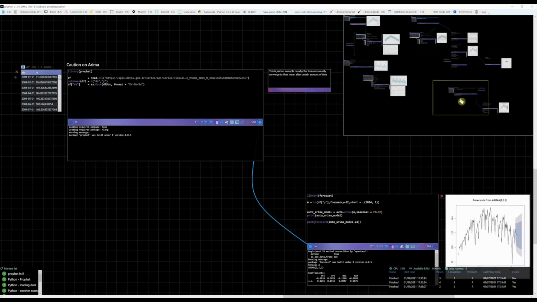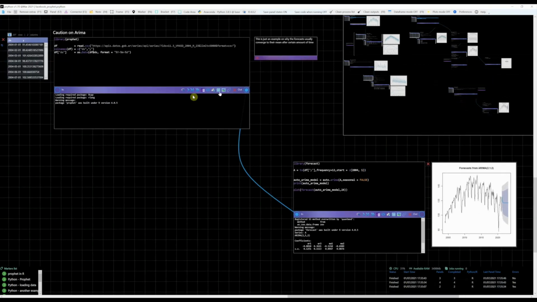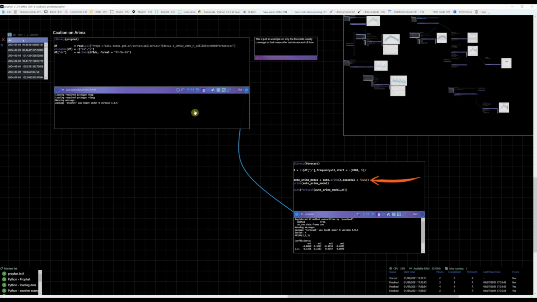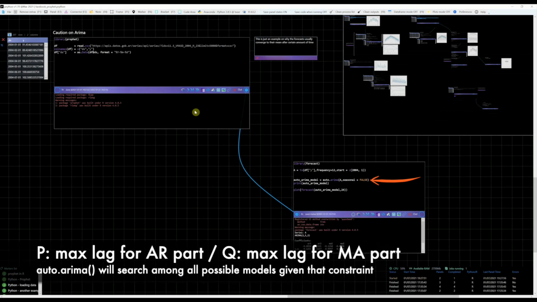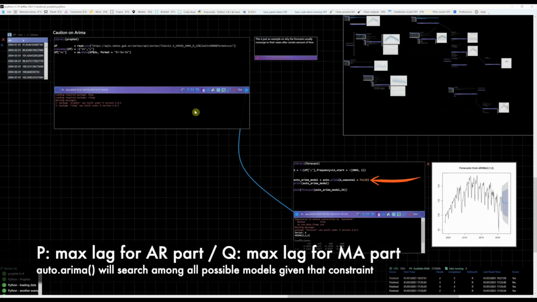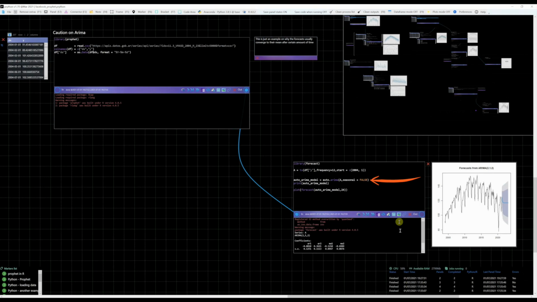I will now explain something that confuses everyone using ARIMA, namely the flat forecasts. So let's use auto.arima and turn off the seasonal part. That means that auto.arima will search among small models of a maximum of 5 lags, which is the default value for the P and Q parameters that the auto.arima has, and you can check on the documentation. If we had the seasonal part on, auto.arima would be capturing seasonal long-term patterns, for example, correlations of order 12, because we have monthly data, or of order 24, which would correspond to a 2-year correlation.